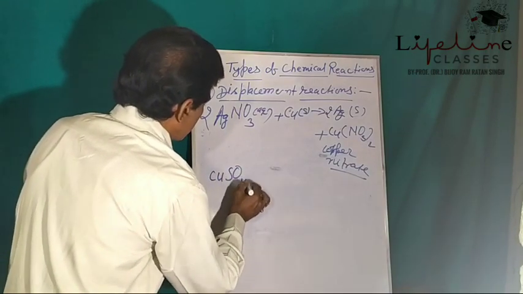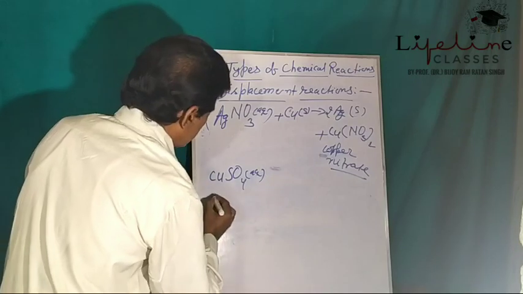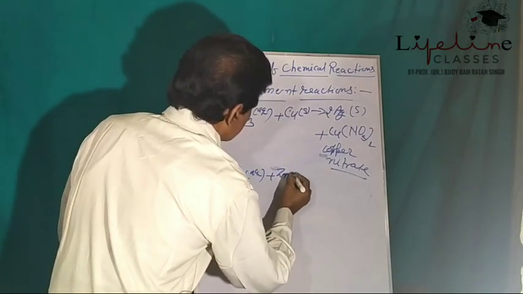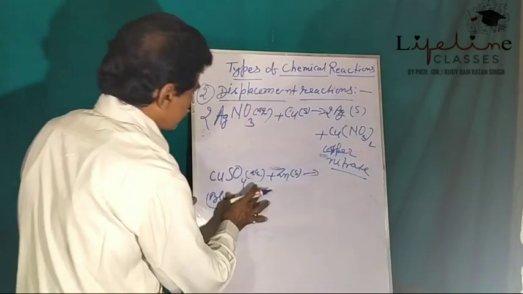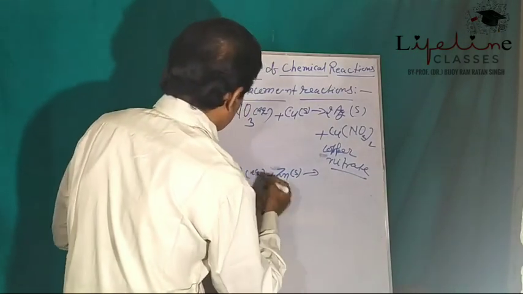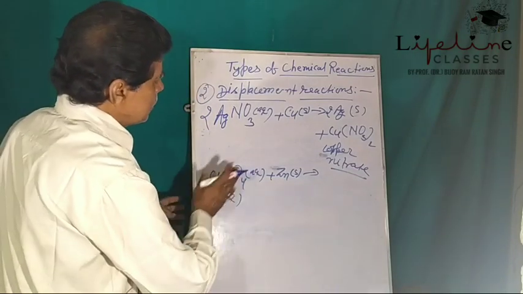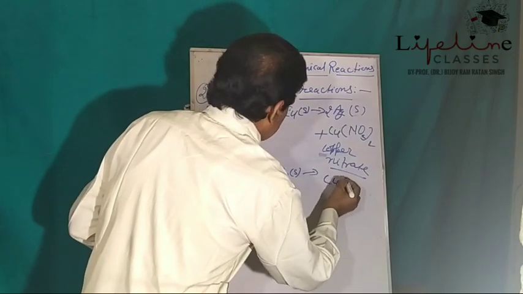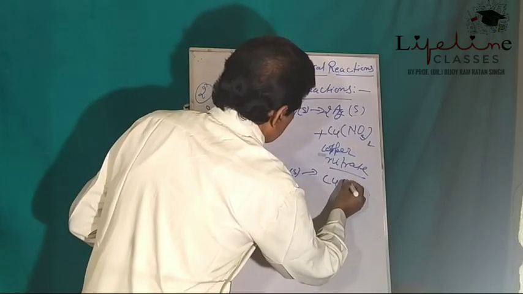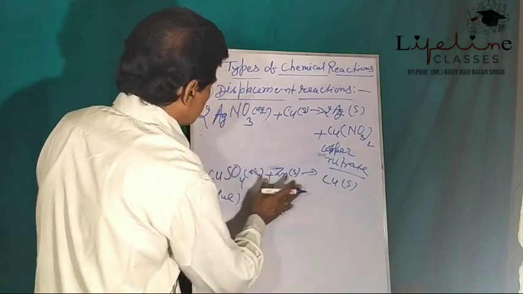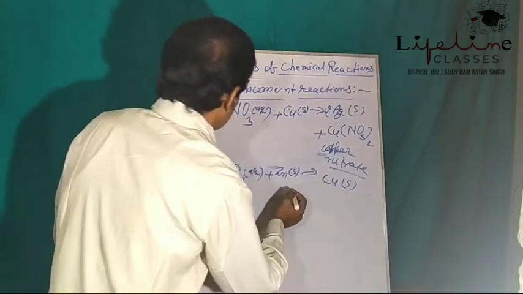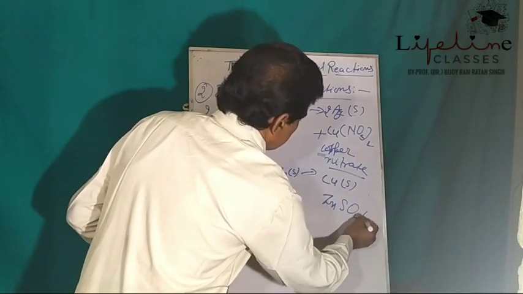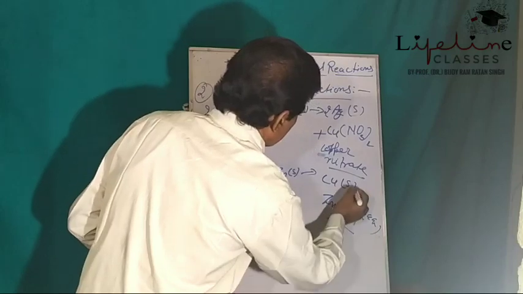CuSO4 aqueous, this is blue. When zinc granules are added to this solution, its blue color gradually fades away and reddish brown copper gets obtained, and zinc sulfate aqueous is formed.